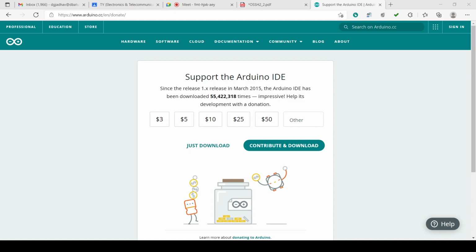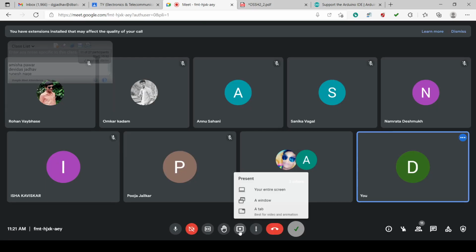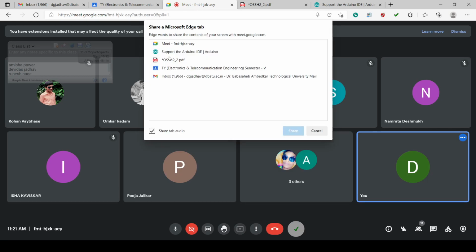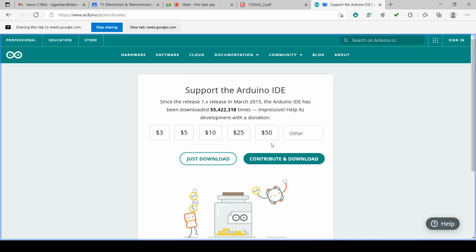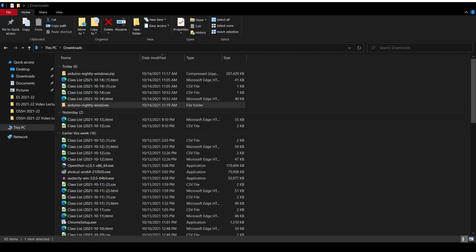So this is the site where we have downloaded, and what I am doing is I have downloaded it, and I have unzipped this folder here, and I click on the folder.